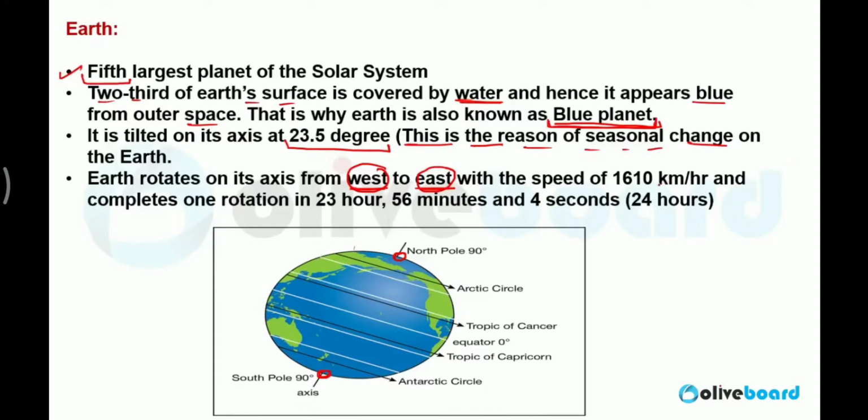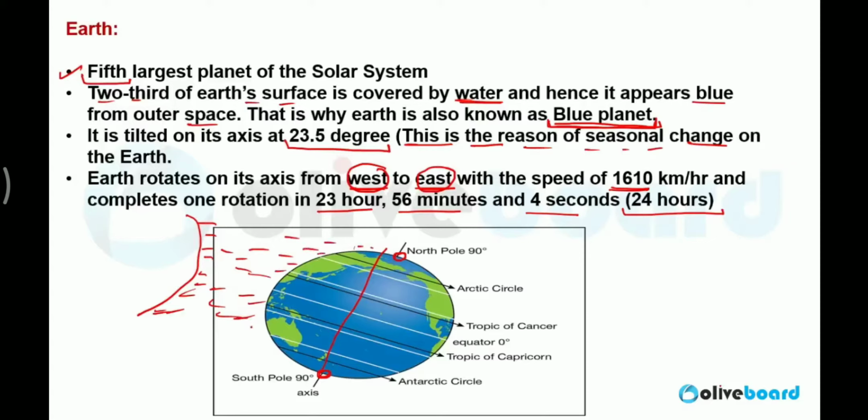So Earth is rotating on its axis from west to east with the speed of 1610 km per hour and completes one rotation on its axis in 23 hour 56 minute and 4 second, that is approximately 24 hour. It means for approximately 12 hour in a day, half of the Earth is in front of the sun, in the contact of sun rays.